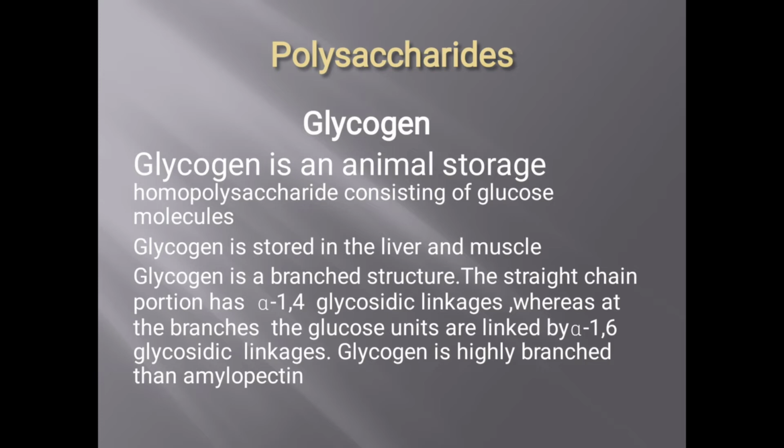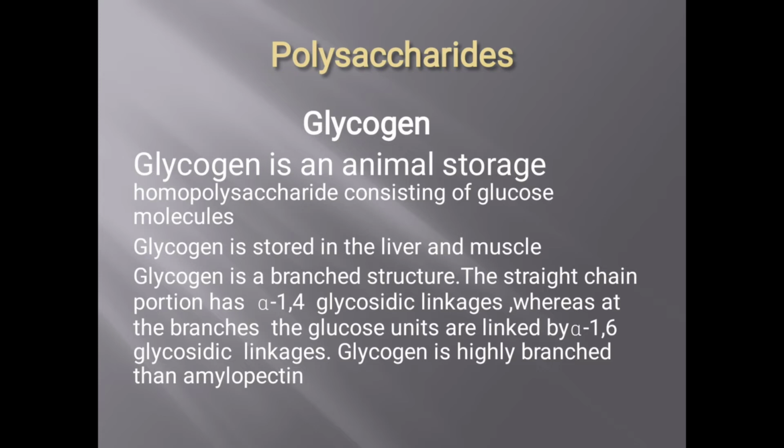Storage form is excess glucose. During the fed state, after eating, excess glucose is stored in the liver as glycogen. So glycogen is the storage form of glucose. After 3-4 hours of fasting, in the post-absorptive stage, whenever blood glucose comes down, this glycogen is converted to glucose.